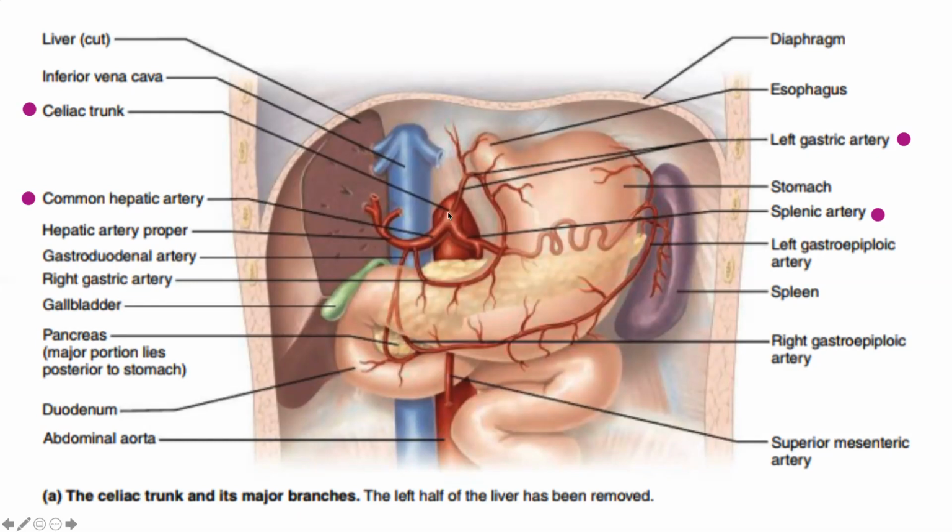So the very first artery arising from the aorta, once it enters into the abdominal cavity, is the celiac artery, the celiac trunk. And the celiac trunk gives three branches. Number one, the common hepatic artery, which is the artery to the liver, as we can see here. Splenic artery, which is going to give blood supply to the spleen, and the left gastric artery. So these are the three branches from the celiac artery.